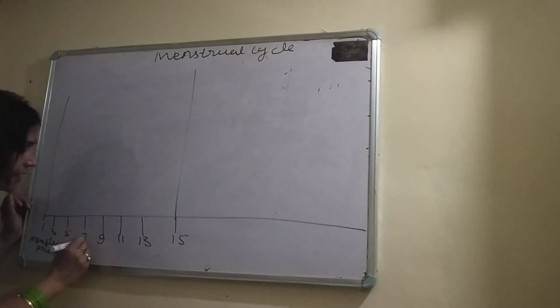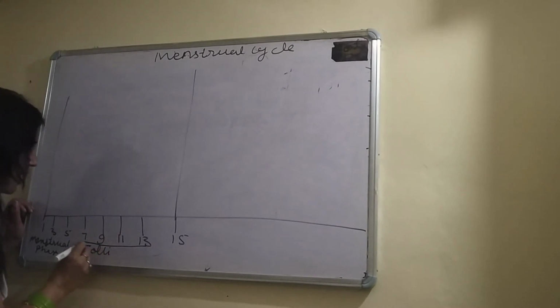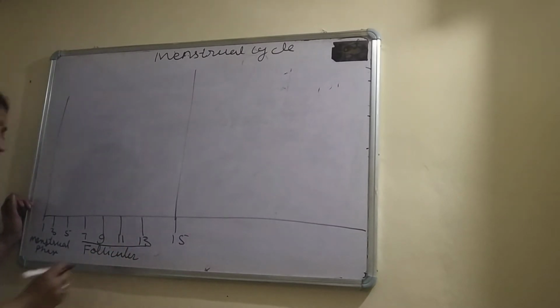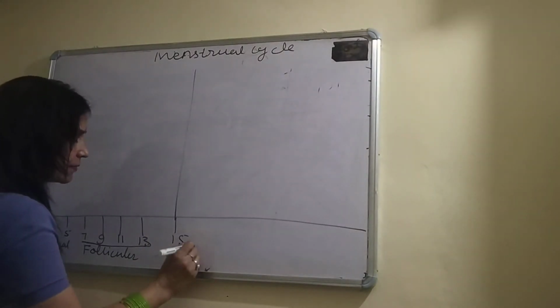After this is the follicular phase, 8 to 14 days. And after 14, 15, ovulatory.